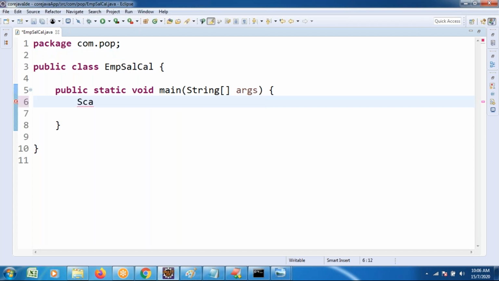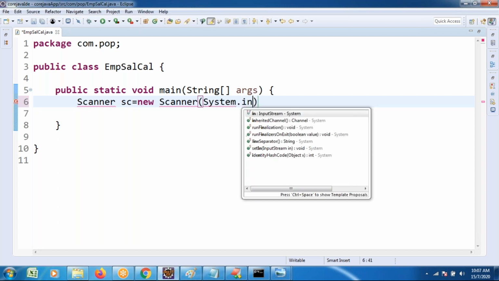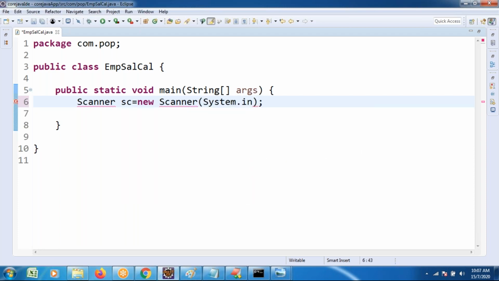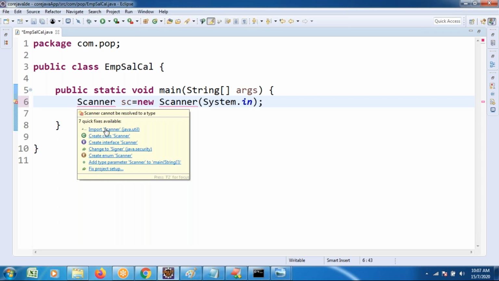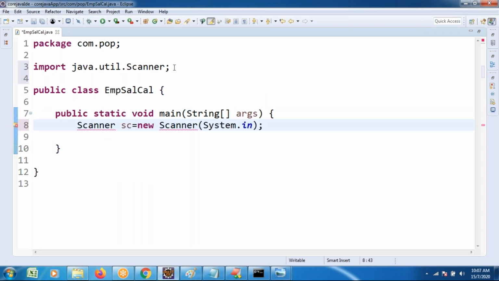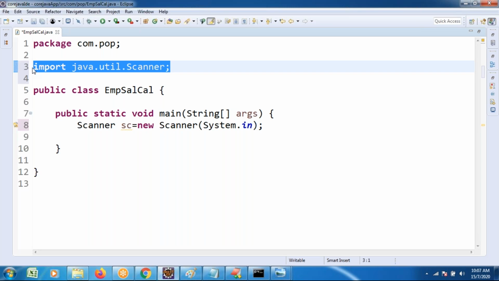Applying the syntax: Scanner sc = new Scanner(System.in). While you write this, it raises an error; keep the cursor over there, and it automatically generates the import java.util.Scanner.